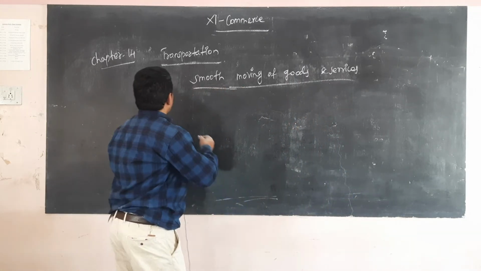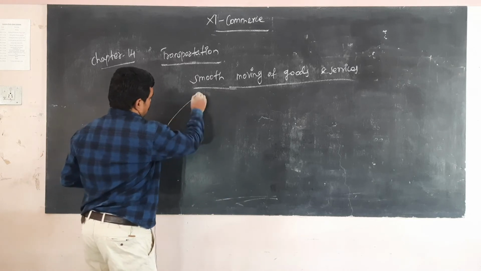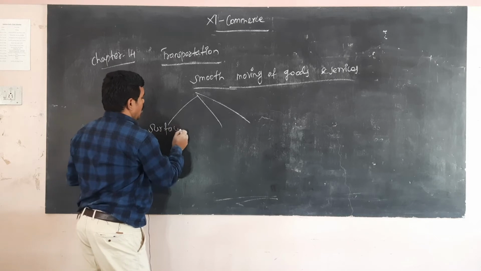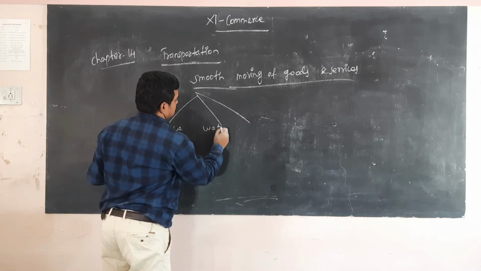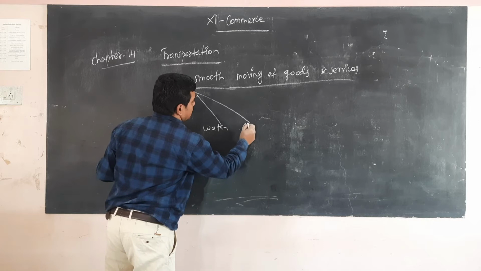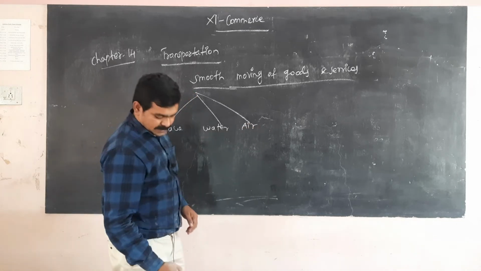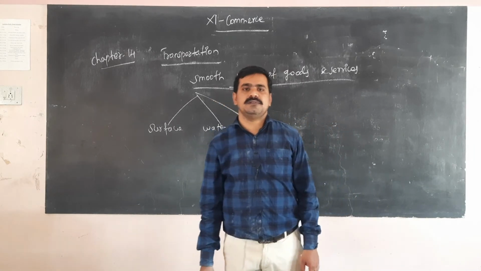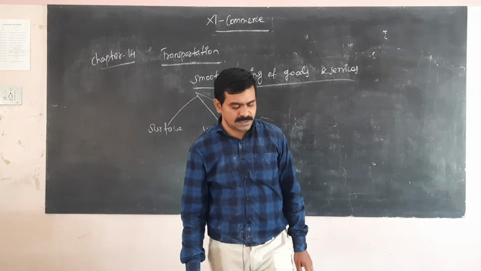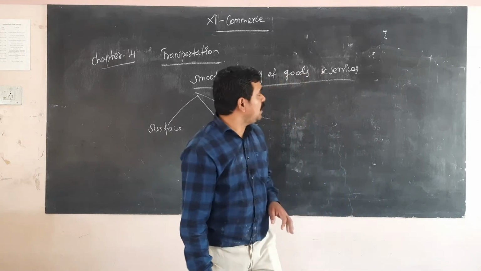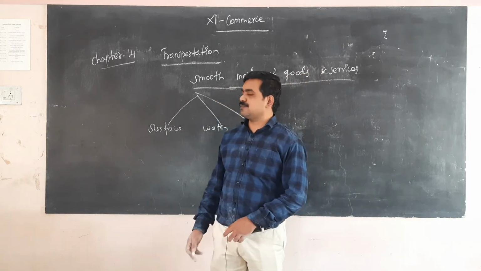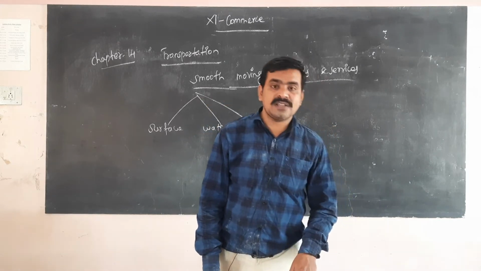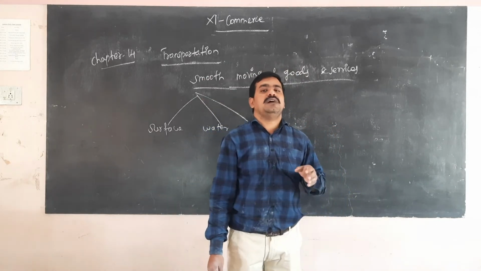On the basis of transport: surface, water, then air. Air transport, surface, that is road transport, then water transport. These are the important things in the movement of goods and services. So what is the meaning and definition of transport?